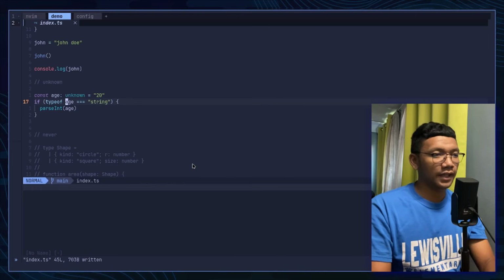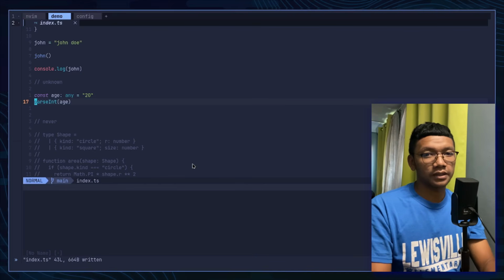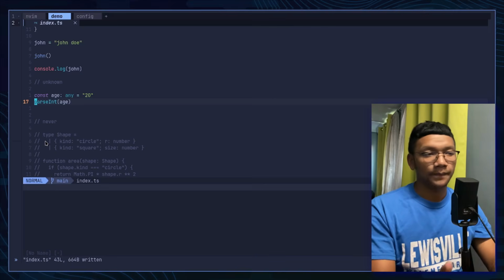If I show you the case, we use any here. As you can see, there is no error anymore because with any you can operate directly with the variable. Anyway, when to use unknown? We use unknown when you accept data with an uncertain type, but you want to maintain type safety and do validation before use. For example, like JSON data or error handling, etc.